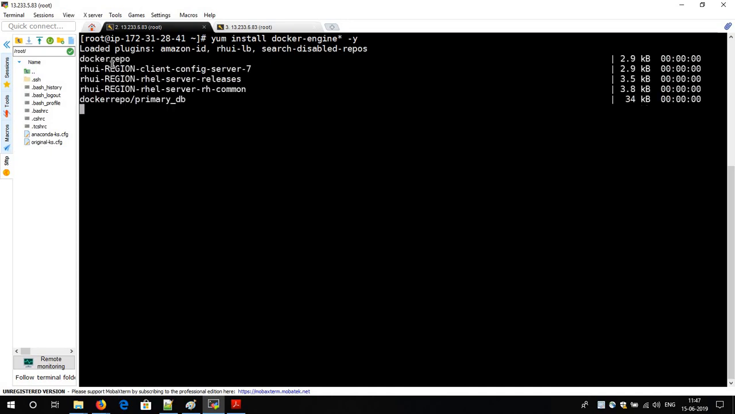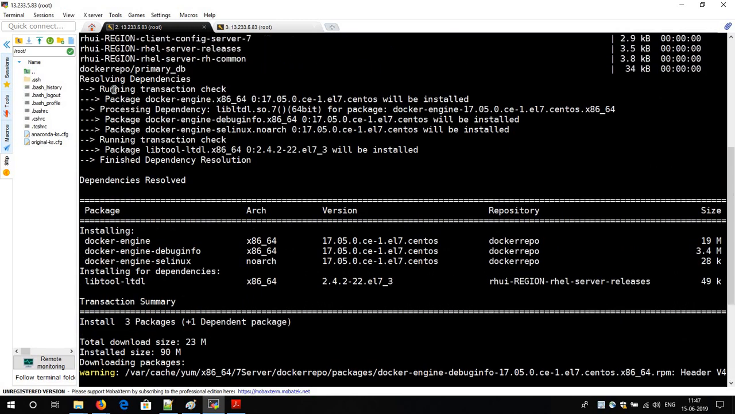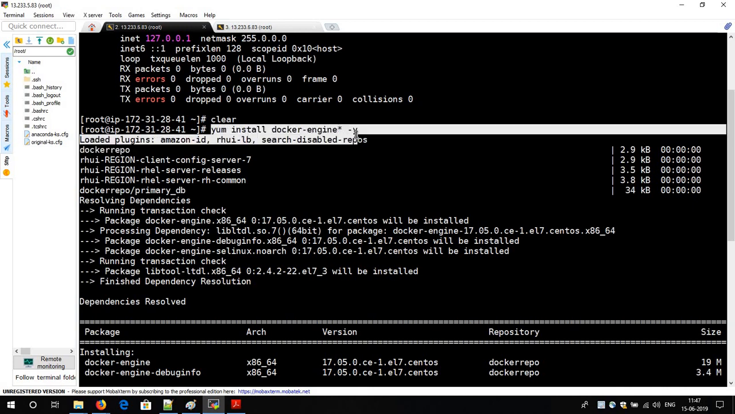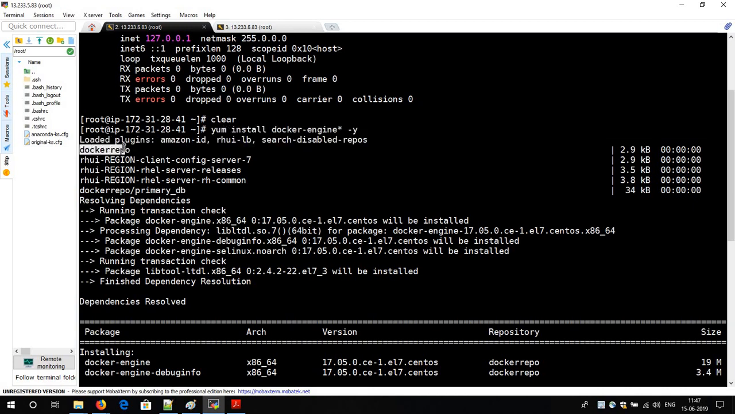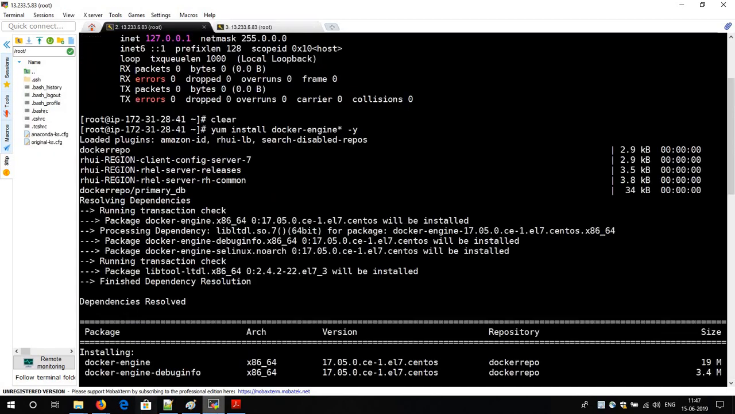So I have run the command. See, the main important thing to note over here: you are getting the Docker repo. Whenever you run this yum install command, you are getting the Docker repo over here. You remember the Docker repo? This is the Docker repo which we have created here. So this is updating the images of the Docker repo as well.